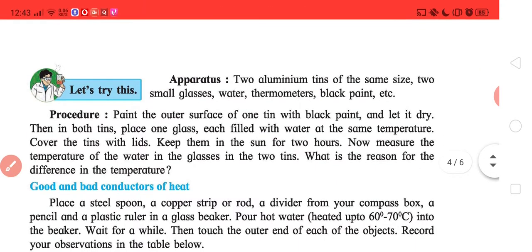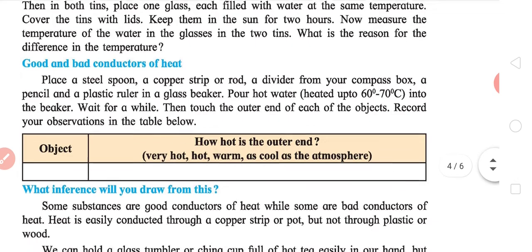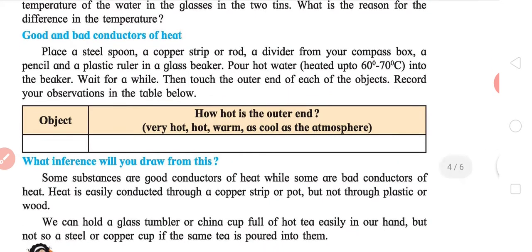Now what is the reason? Because I said black is a really good absorber of heat. Now, good and bad conductors of heat. Place a steel spoon, a copper strip or rod, a divider, a pen or a plastic ruler. Pour hot water into the beaker. Wait for a while, then touch the outer end.